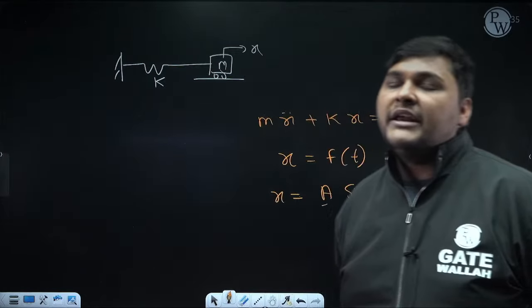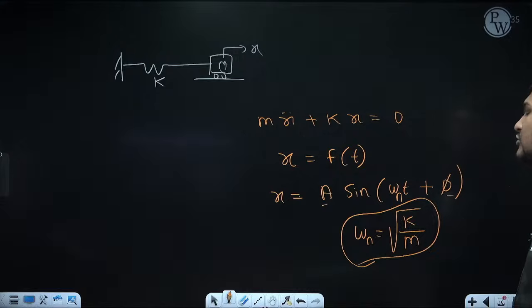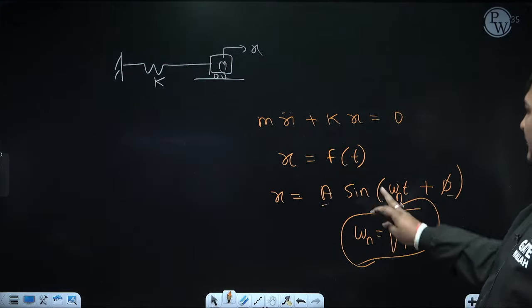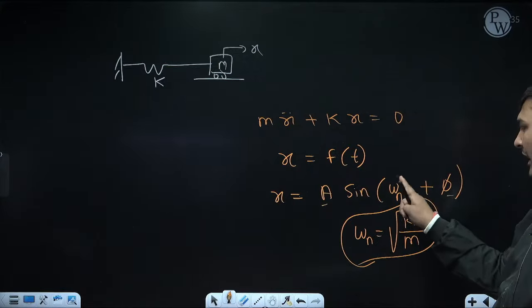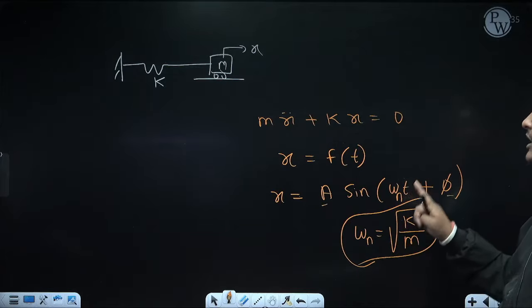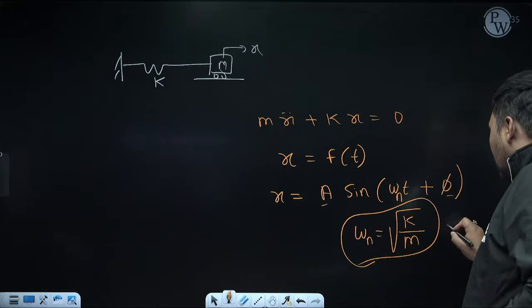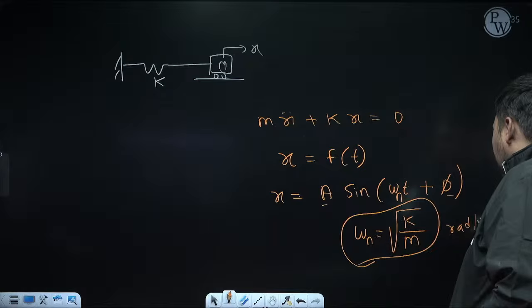So to calculate A and phi, boundary conditions are required. Whenever the examiner asks for A and phi, he will give boundary conditions. Right now you can only calculate omega n. For the general case, the formula to calculate omega n is root k by m. It is the natural frequency of the system in radian per second.